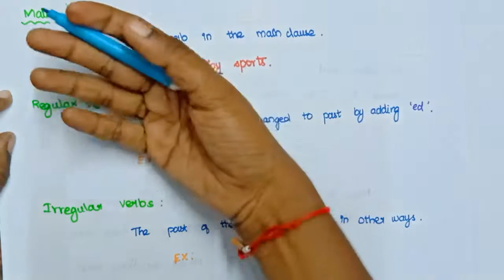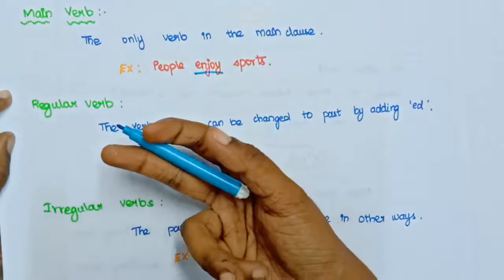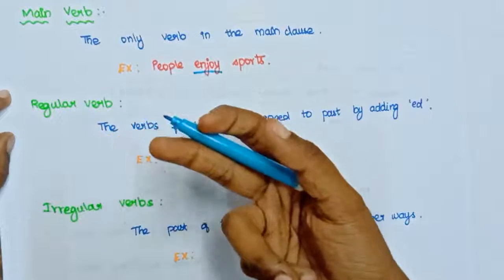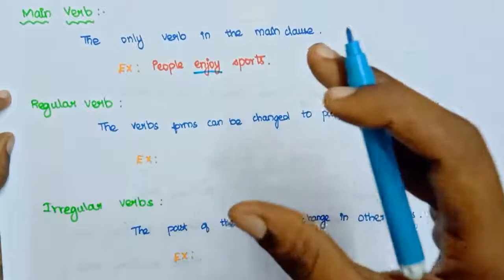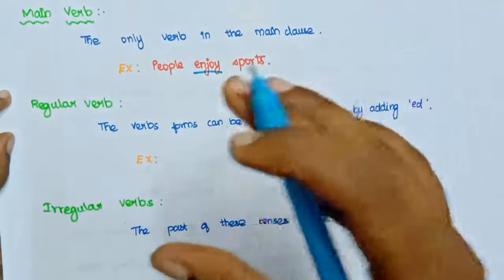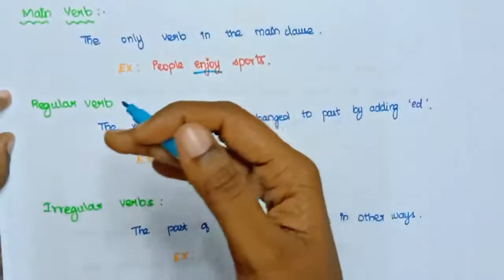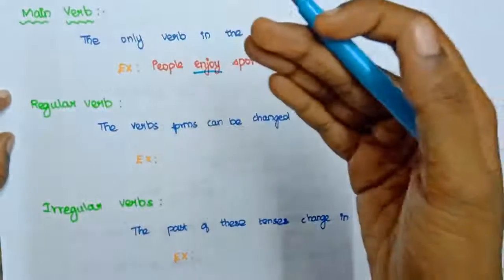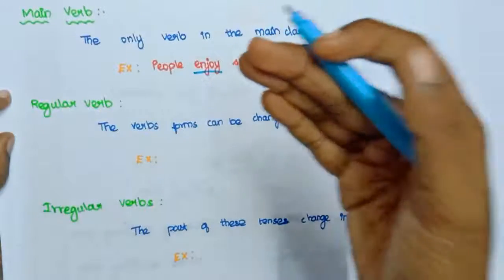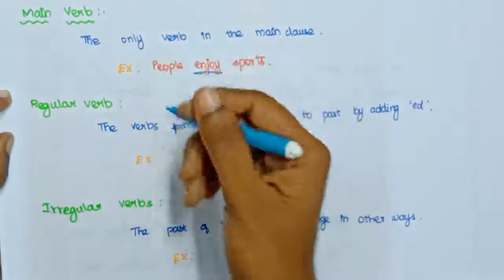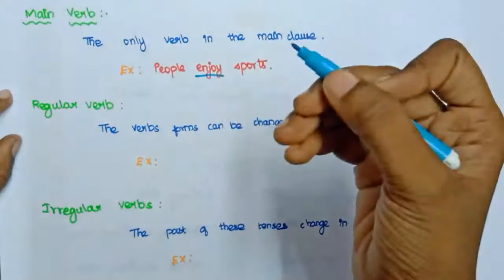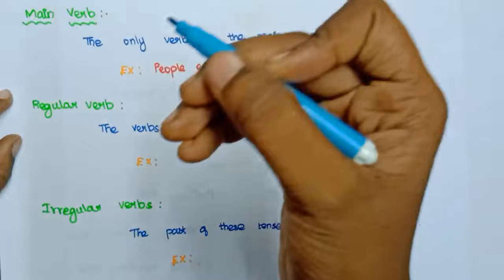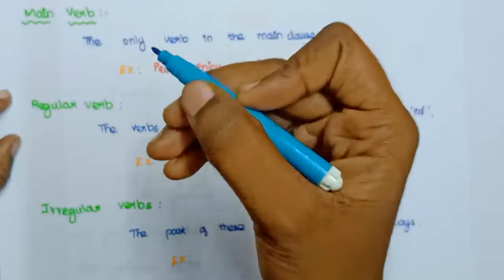This main verb, as we have seen, is divided into two. One is regular verb and the other is irregular verb. So the main verb is the verb that gives the complete sense to the subject. What is given here? People enjoy sports. So it is giving a sense to the subject. What is the subject here? People is the subject here. This enjoy gives the sense to this subject, so it is called a main verb.